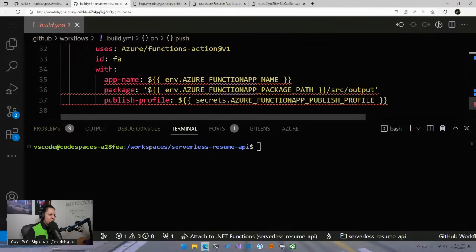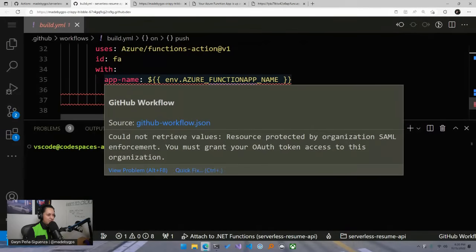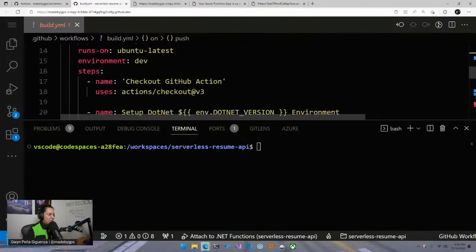Wait, I made a change? I feel like I made a change here. That shouldn't have worked. Oh, okay, I don't need to make any changes.